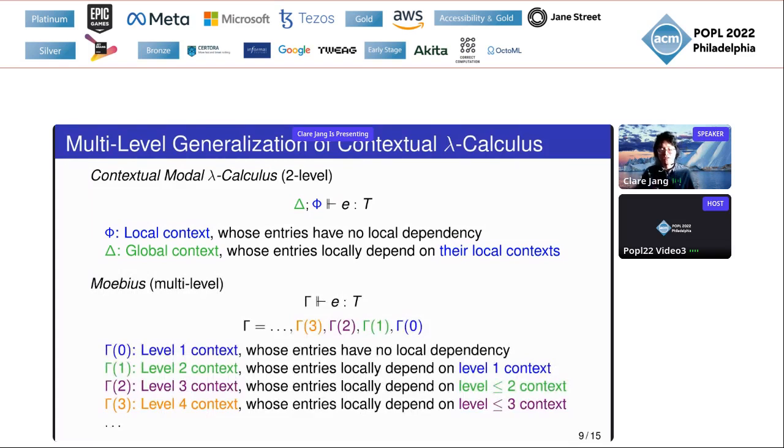Here, the first two, gamma 0 and gamma 1, are just renamed phi and delta of the two-level calculus. After that, just as an entry of gamma 1 can have a local context of level 1, which is something like the previous psi, an entry of gamma 2 can have a local context of a level at most 2. Likewise, gamma 3 can have a local context of a level at most 3, and so on and so forth.